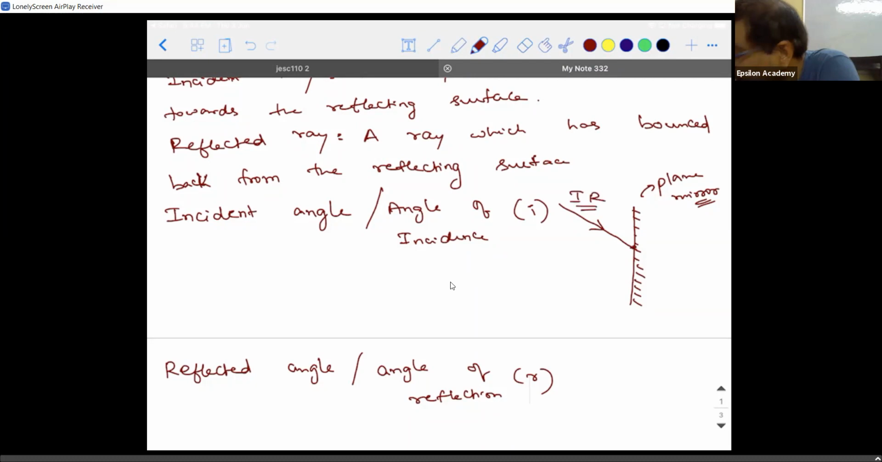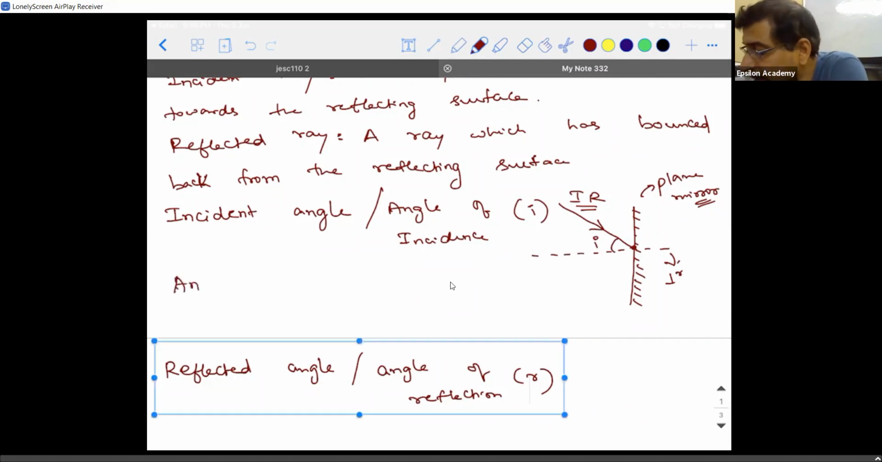Whenever you are drawing a ray diagram, at the point of incidence, our job is always to draw a normal to the surface. When I say normal, normal means perpendicular. We need to draw a normal at the surface, and the angle between the incident ray and the normal is what we call the angle of incidence. So it is the angle between whom? Incident ray and normal to the surface.